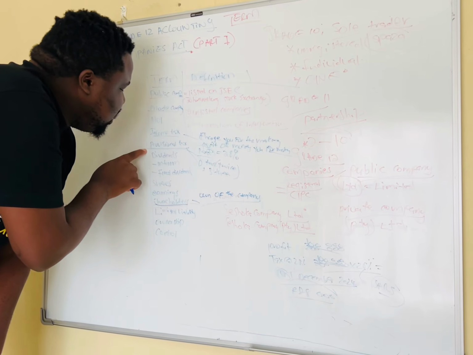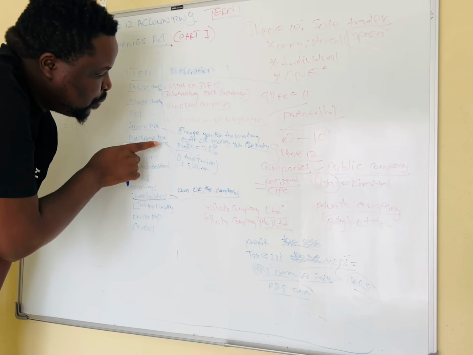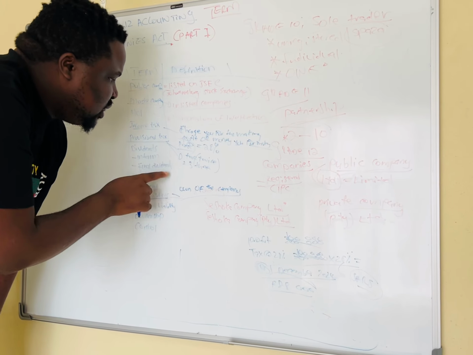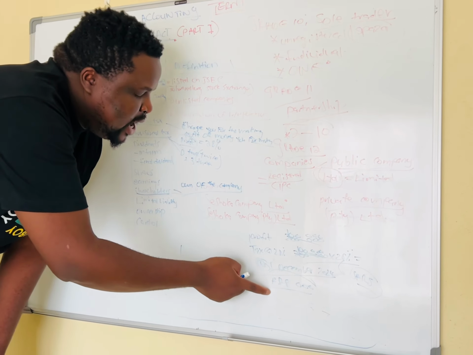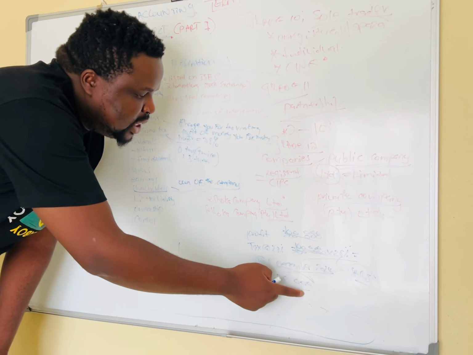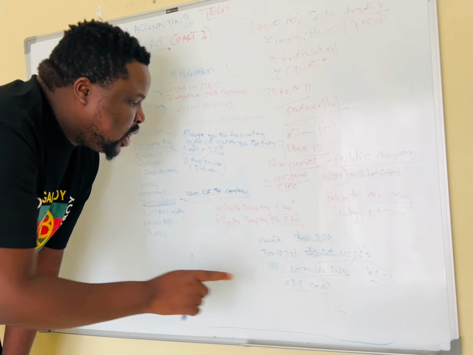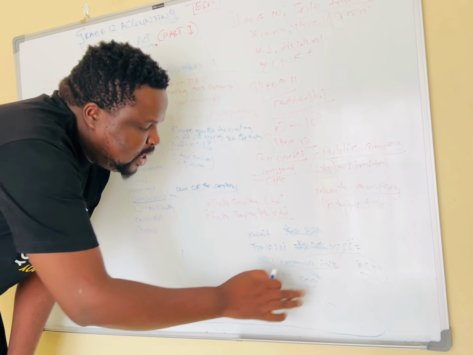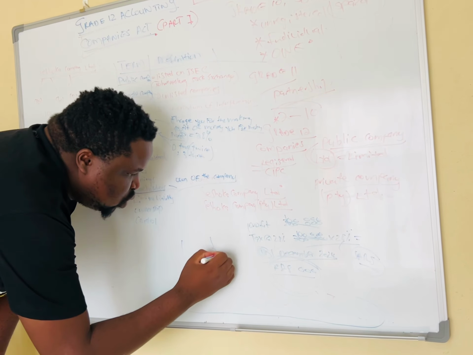The reason why they created a provisional tax is that they wanted to alleviate companies from experiencing liquidity or cash flow problems, because you might find that at the end of the year you don't have the 28,000 to pay SARS. So they said, instead of you paying the 28,000 at the end of the year in one amount, we want you to pay it 1, 2, or 3 times.